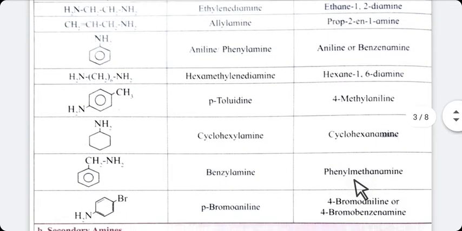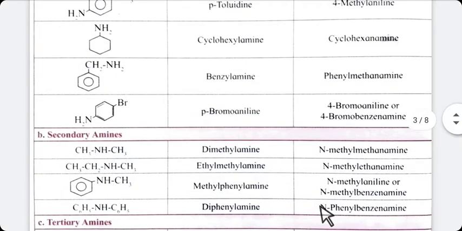Now next, it is a phenyl ring. It is methanamine. 1 carbon atom with NH2, methanamine, and it is a phenyl ring. So the name of this compound is phenylmethanamine. Now next, you can number it 1, 2, 3, 4. Bromine is at the 4 position, so 4-bromoaniline, or you can name it 4-bromobenzenamine. So these are the nomenclature of primary amines.